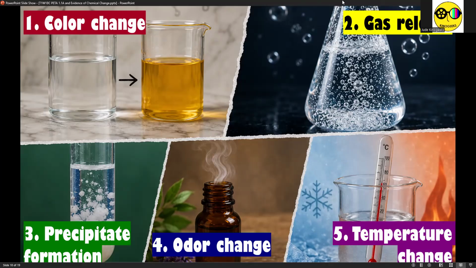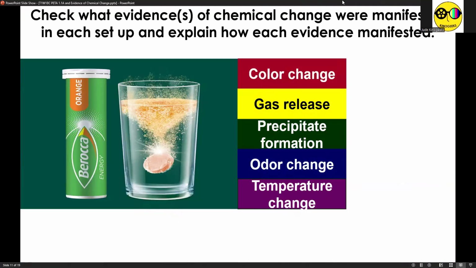No? And as I said a while ago, this is basically the entirety of our lesson, and I hope that the performance tasks were already enough for you to remember or familiarize yourselves with the 5 evidence of chemical change. No, but let's, for those who weren't able to perform the experiments because I designated several experiments for each group, check what evidences of chemical change were manifested in each setup and explain how each evidence manifested.